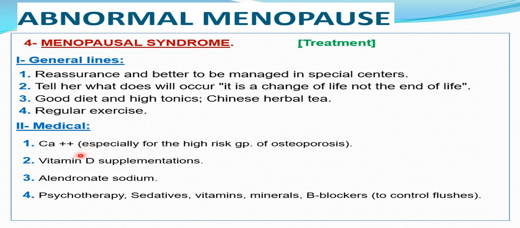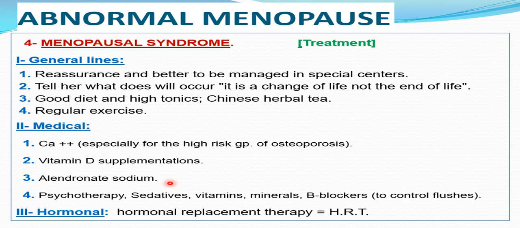Do small, regular exercise. Give her calcium or foodstuffs containing calcium, vitamin D supplementation or alendronate sodium. This helps calcium and vitamin D deposition in bone. Also psychotherapy, sedatives, vitamins, minerals, and beta blockers to avoid hot flashes.